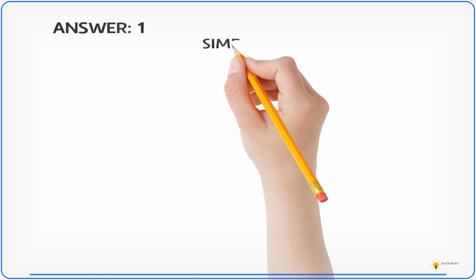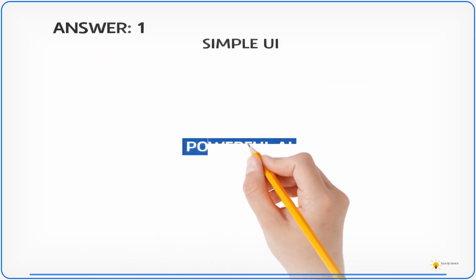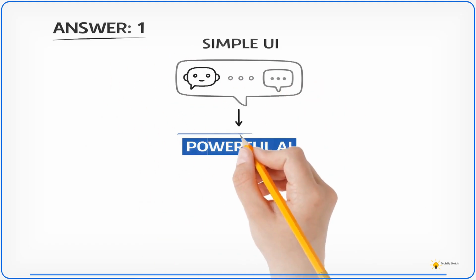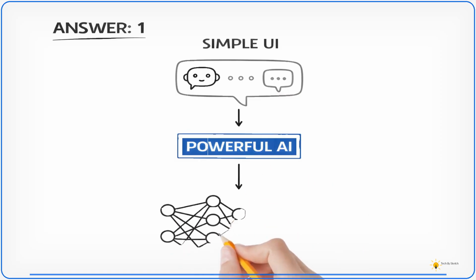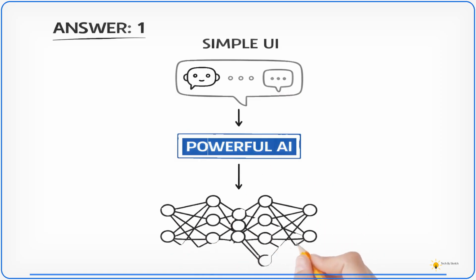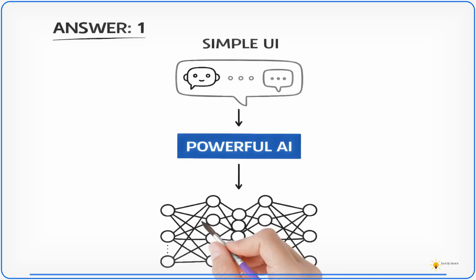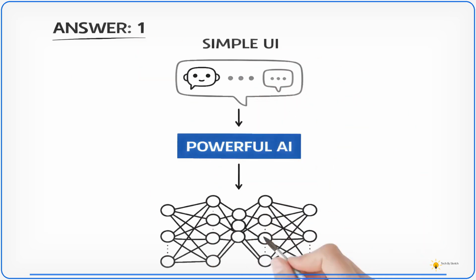The correct answer is 1. It made large language models easy for normal users to interact with. ChatGPT brought powerful language model capability into a simple conversational interface. That accessibility is one big reason it went mainstream so fast.